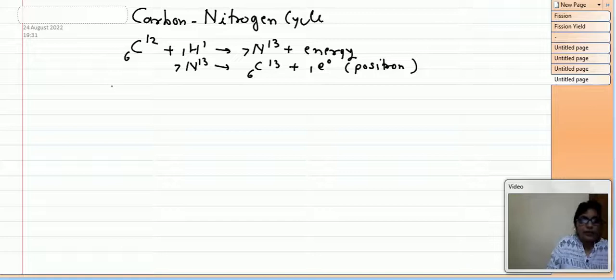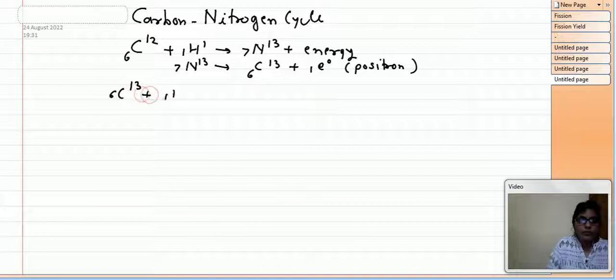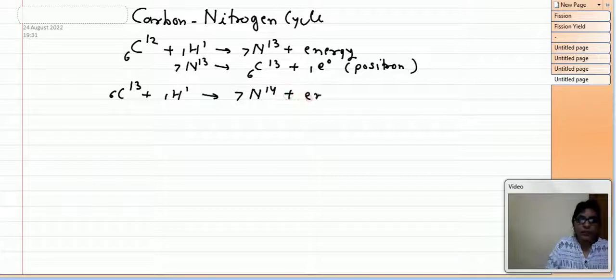Again 6C13 will absorb one proton or one hydrogen, and then it will go into nitrogen 14 plus release some energy.